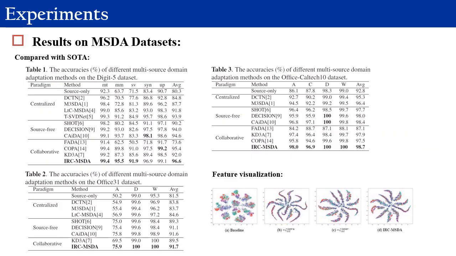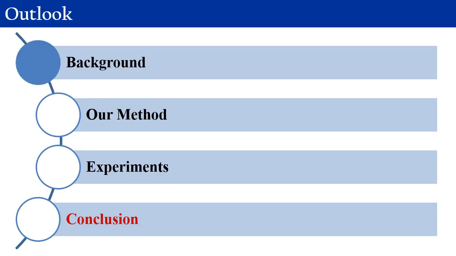We conduct experiments on MSDA datasets such as Digit-5, Office-31, and Office-Caltech 10. The results show that our method outperforms other SOTA MSDA methods significantly, including conventional MSDA methods under the data centralization setup and decentralized MSDA methods under the decentralization setup. The feature visualization indicates our IRC MSDA method can capture the manifold structure of data and reduce the domain gap between source domains and target.